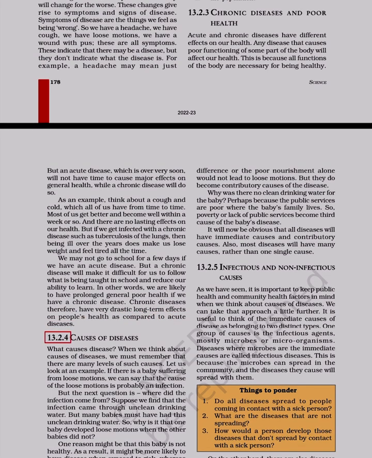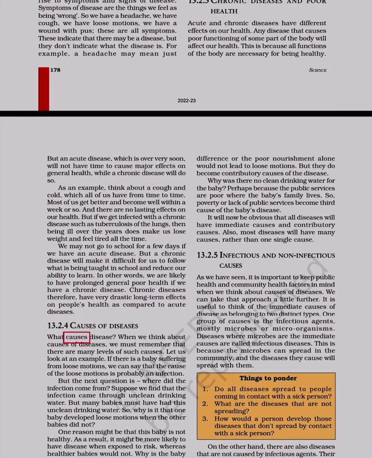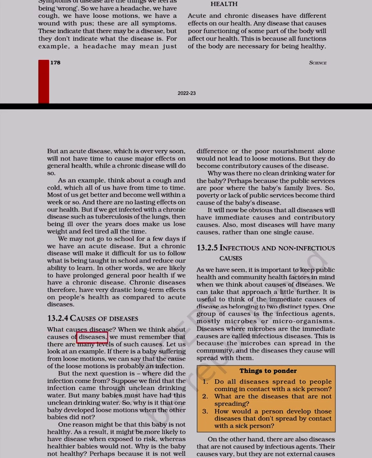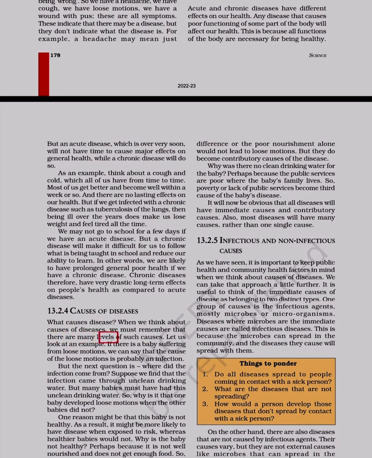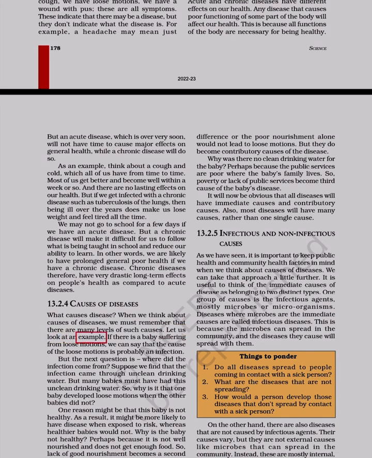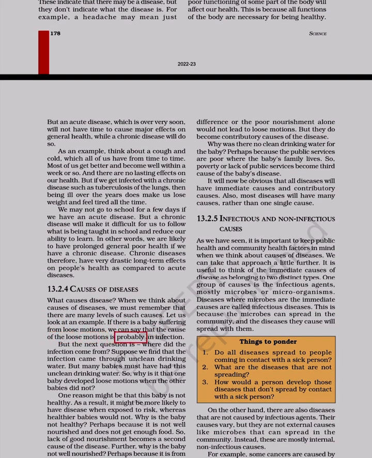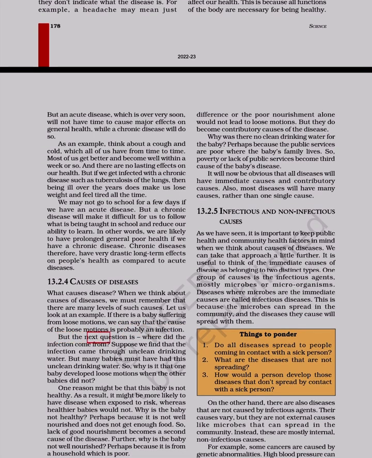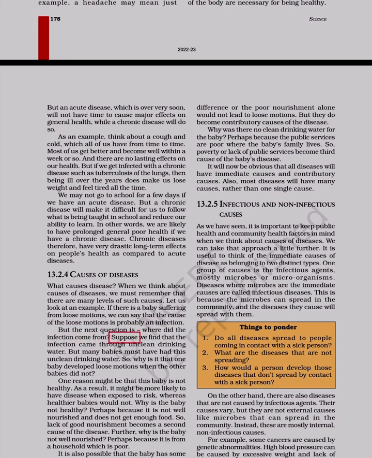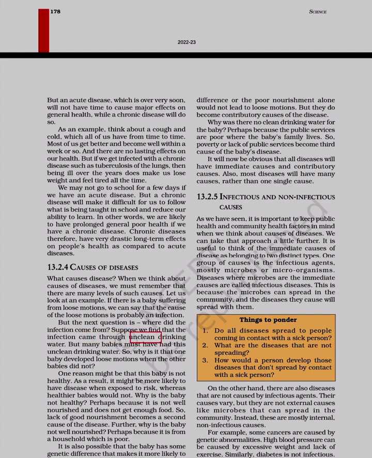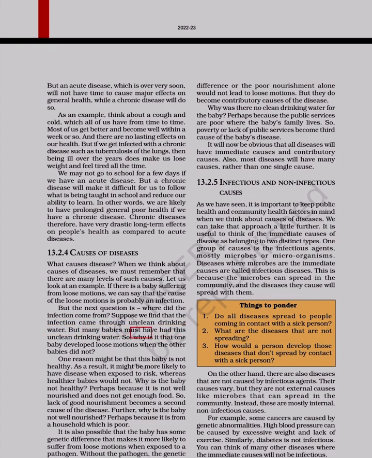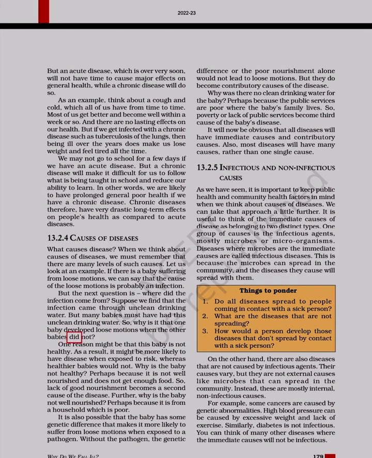1.3.2.4 Causes of diseases. What causes disease? When we think about causes of diseases, we must remember that there are many levels of such causes. Let us look at an example. If there is a baby suffering from loose motions, we can say that the cause of the loose motions is probably an infection. But the next question is, where did the infection come from? Suppose we find that the infection came through unclean drinking water, but many babies must have had this unclean drinking water. So, why is it that one baby developed loose motions when the other babies did not?